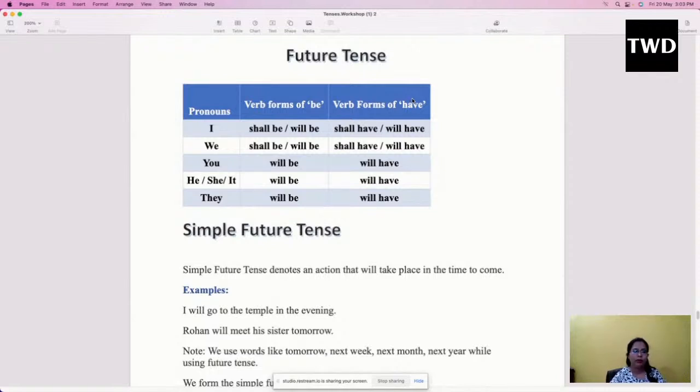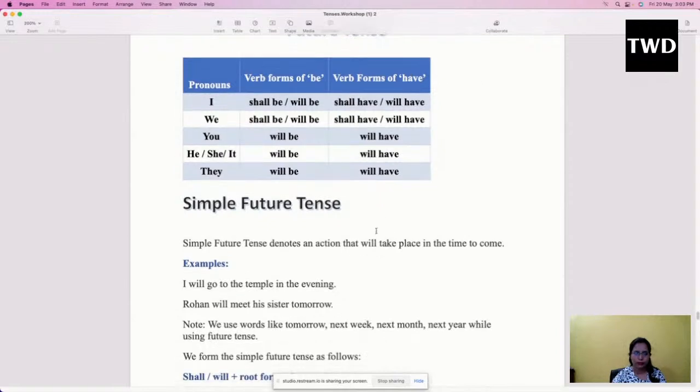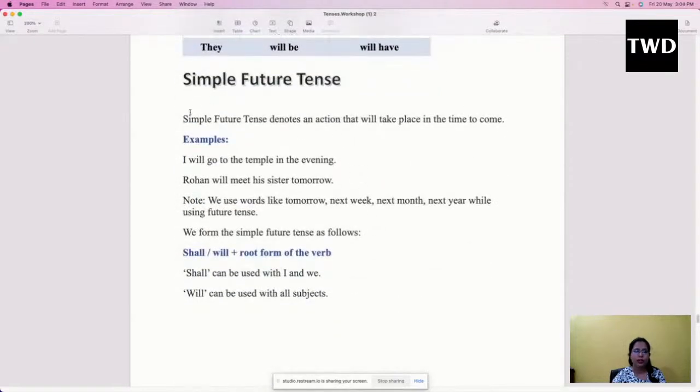Yes, so we have first simple future tense. Simple future tense denotes an action that will take place in the time to come. That means any action which will take place after some time. Okay, I will go to the temple in the evening. Rohan will meet his sister tomorrow. So here, I will go to the temple in the evening, this is a future action. Rohan will meet his sister tomorrow.